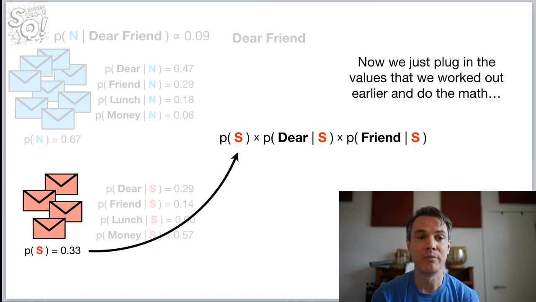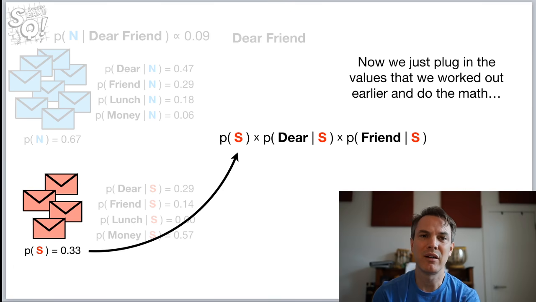However, it's all still a stretch because the naive aspect of Bayes is that the probability that we see dear in a spam message is considered to be independent of the probability we would see the word friend in a spam message.